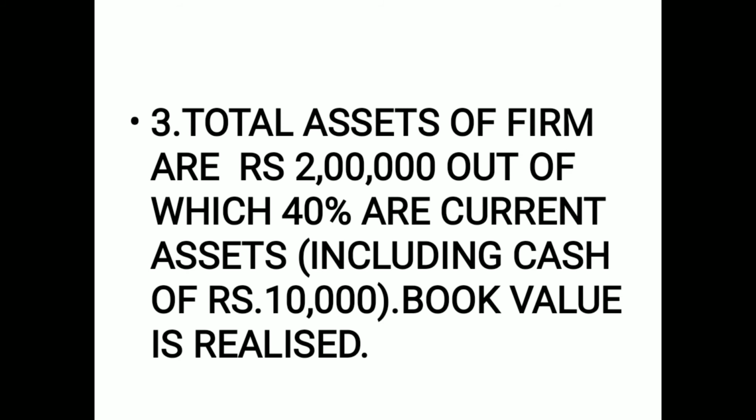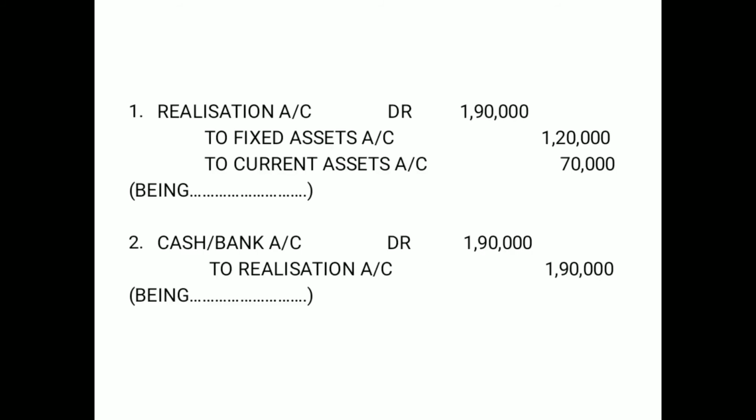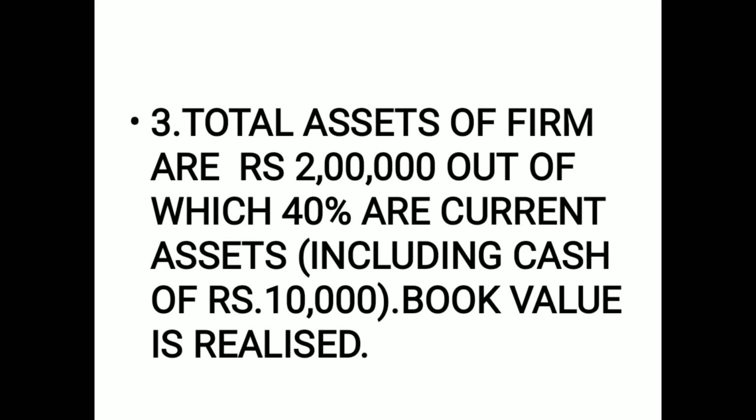It says total assets of firm are rupees 2 lakh, out of which 40% are current assets, which includes cash of rupees 10,000, and they say book value is realized. Let us see. The first journal entry for closing down the assets account. You know this very well by now. Realization account debit to fixed assets account to current assets account. What is the value of fixed assets? Book value. Okay, let us understand here.